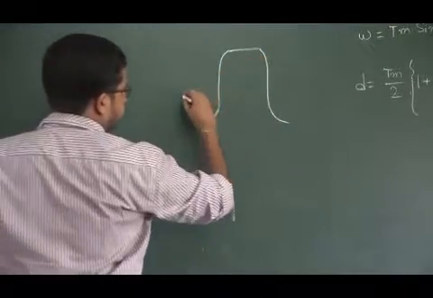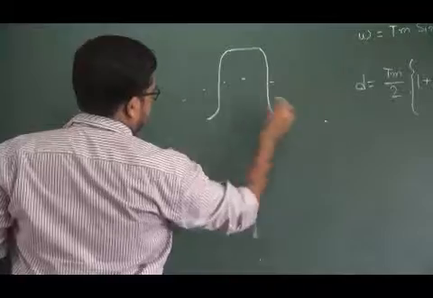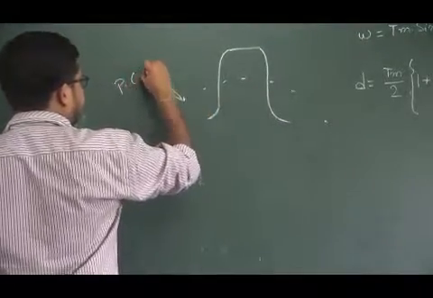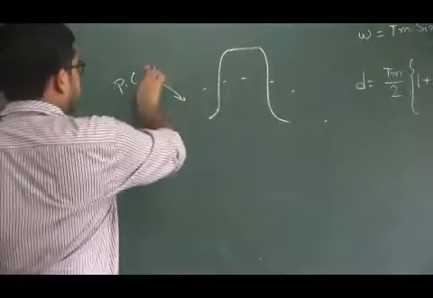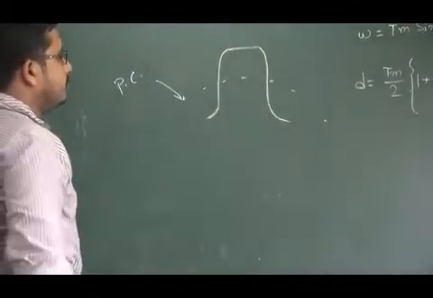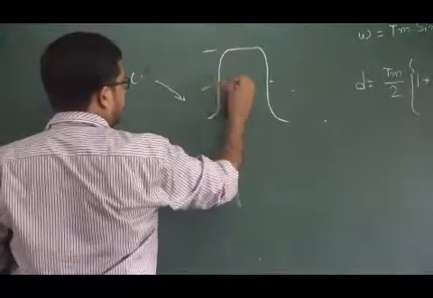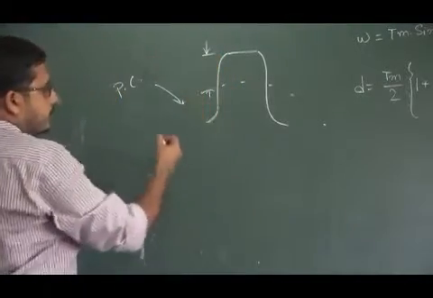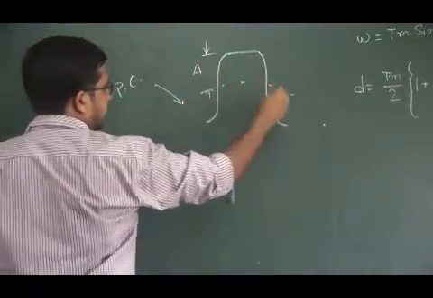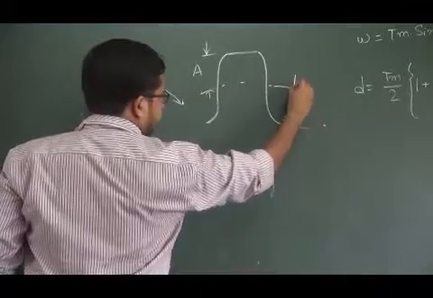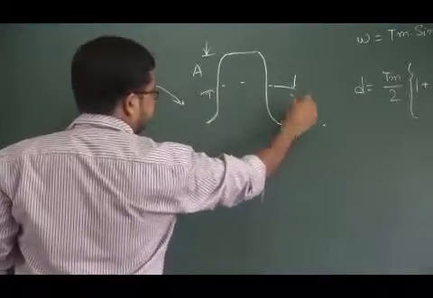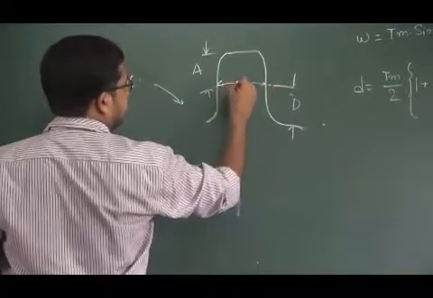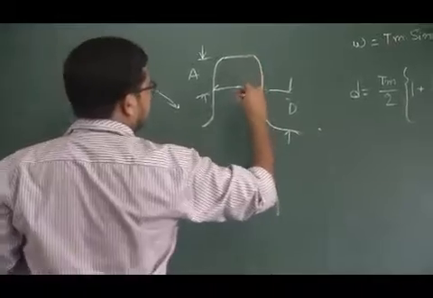That is a teeth profile, and this is the PCD, pitch circle diameter. The portion above the pitch circle is known as addendum, and below the pitch circle this portion is dedendum, and this length over here is known as the pitch line thickness.